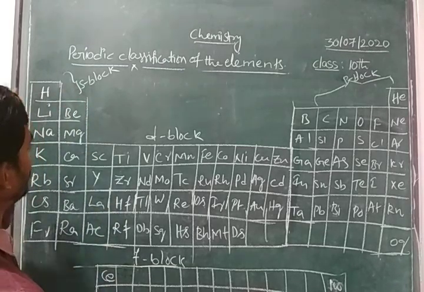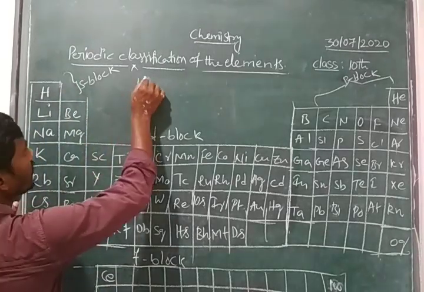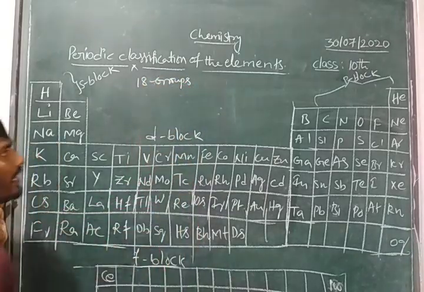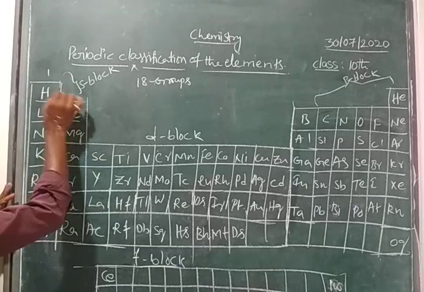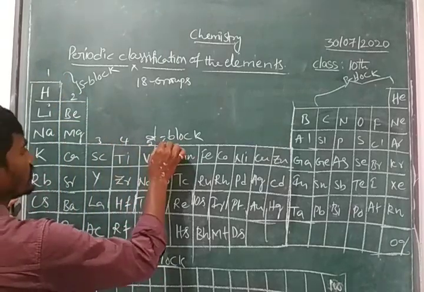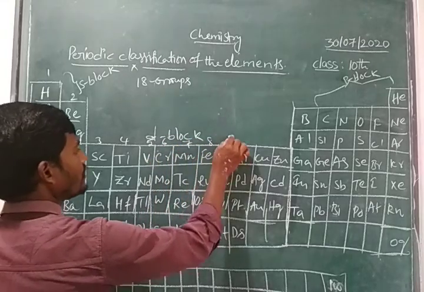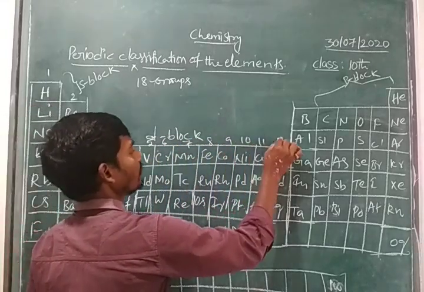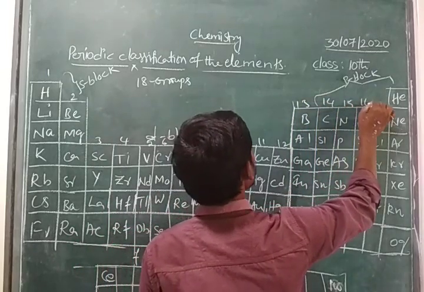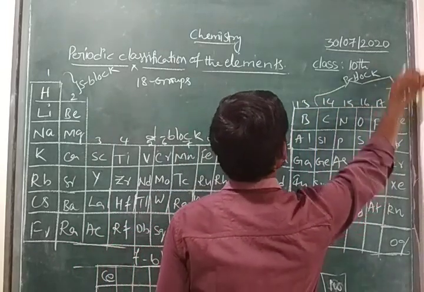Here, S-block elements, children, how many? Here 18 groups. Totally 18 groups. 18 groups means here 1, 2, 3, 4, 5, 6, 7, 8, 9, 10, 11, 12, 13, 14, 15, 16, 17, 18.